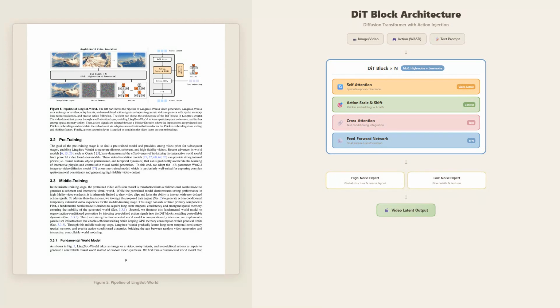Third is cross-attention, which integrates the semantic conditioning. This is how the semantic descriptions from the captioning pipeline influence the generation process. Finally, a feed-forward network performs the final feature transformation before passing to the next block. The model also uses a mixture of experts approach. High noise and low noise diffusion steps are handled by different expert modules, allowing the model to specialize, one for coarse global structure, another for fine details and textures.